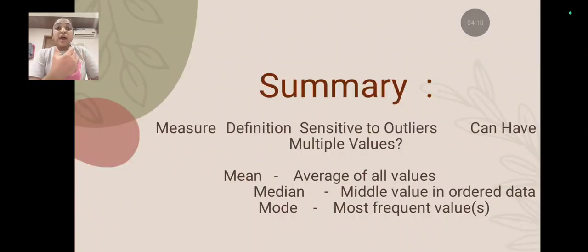Summary. Measure, definition, sensitivity to outliers, can have multiple values. Mean is equal to the average of all values. Median is the middle value in ordered data. Mode is the most frequent value.